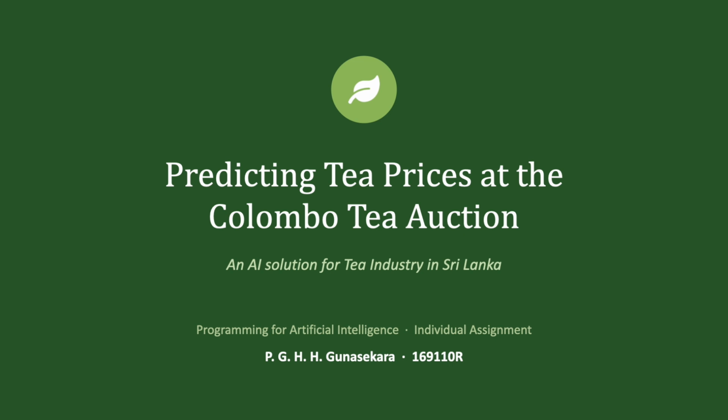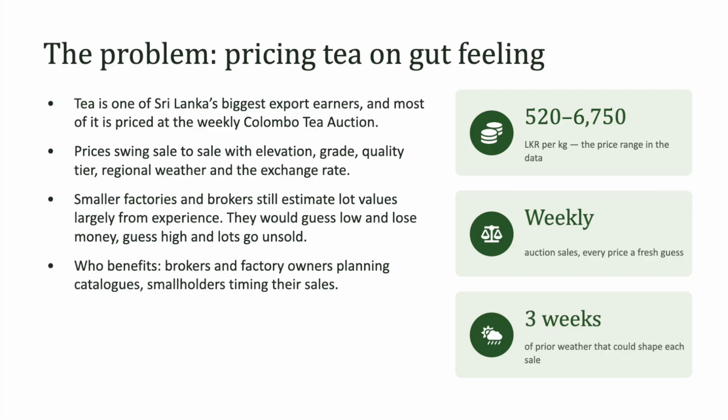For the assignment, I built a Python solution that predicts tea prices at the Colombo tea auction. Tea is one of Sri Lanka's biggest export earners. It is usually priced at the weekly Colombo auction. Prices can change a lot, from about 520 rupees a kilo to over 6,700.